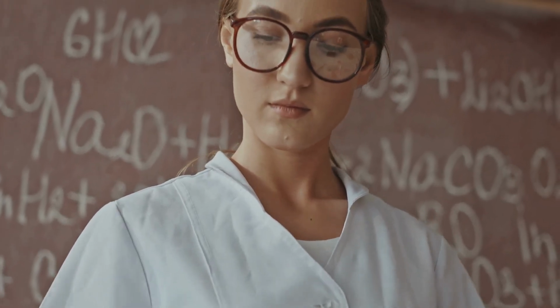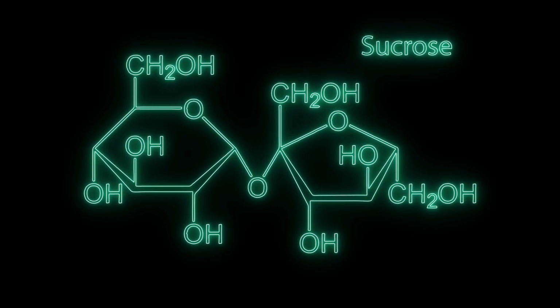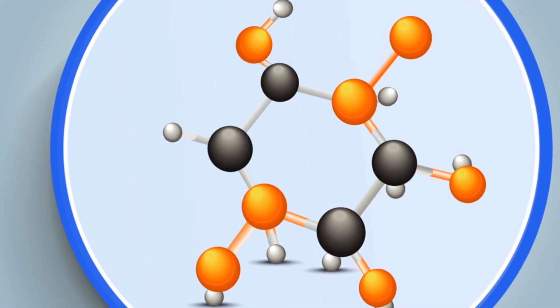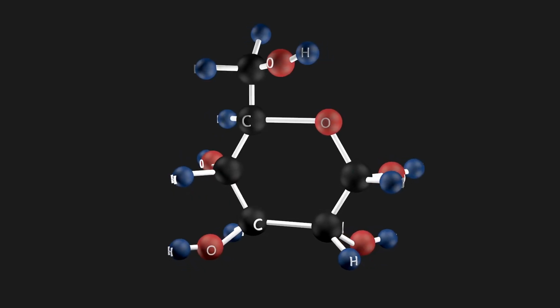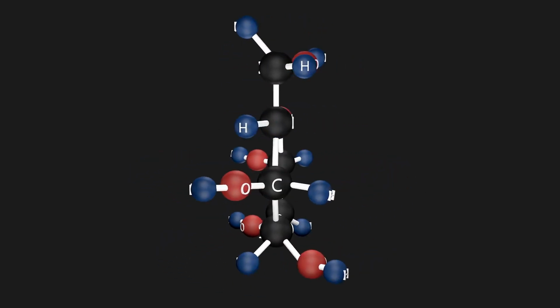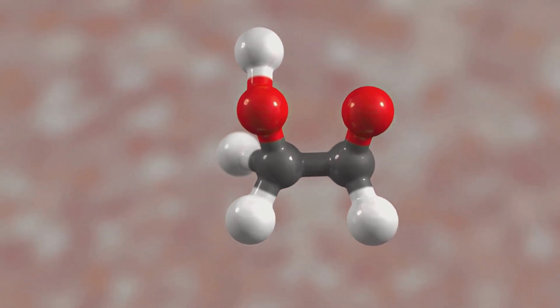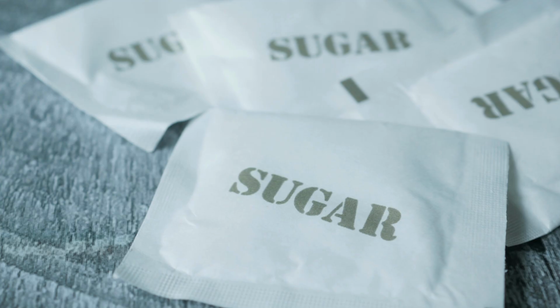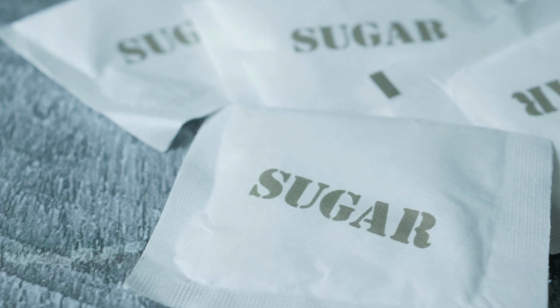Let's begin with the basics. Carbohydrates can be divided into simple sugars and complex carbohydrates. Simple sugars can be classified as monosaccharides or disaccharides. Carbohydrates have the elements carbon, hydrogen, and oxygen in their structure. The main types are classified according to the number of carbon atoms in their structure. Trioses have 3 carbons, pentoses have 5 carbons, and hexoses have 6 carbons in the carbon-hydrogen backbone. Oh, and fun fact, the names of all sugars end with -ose.